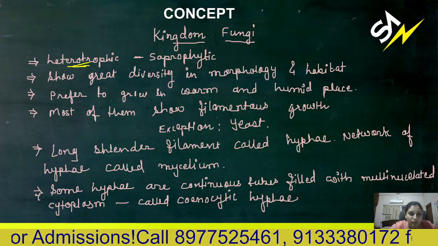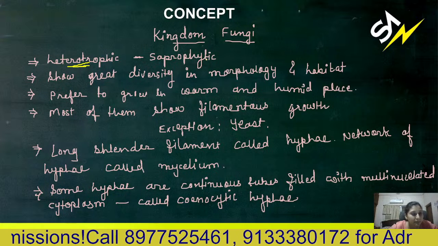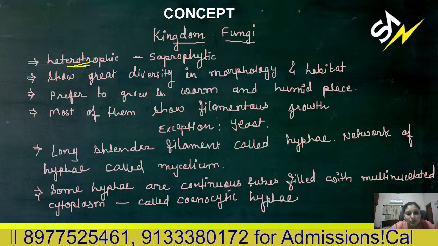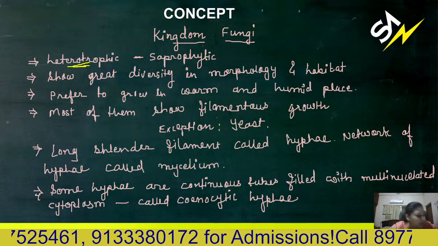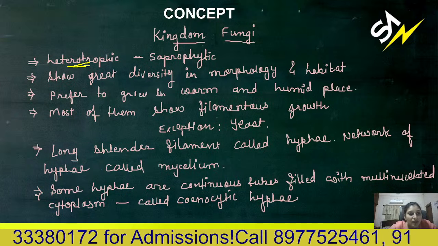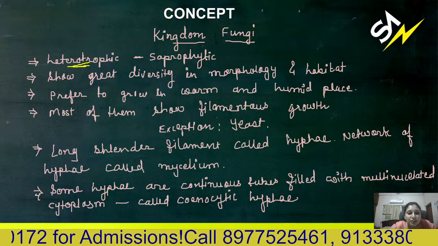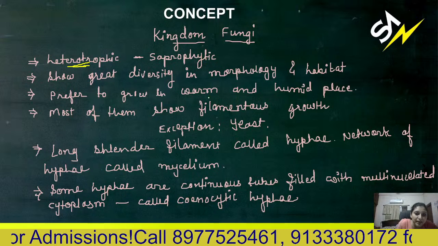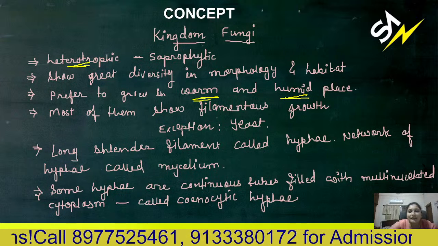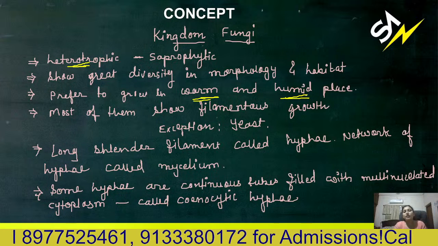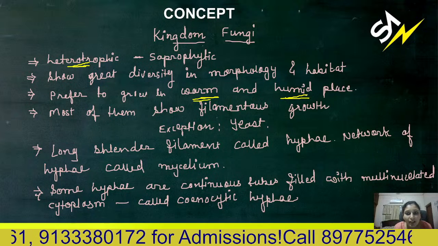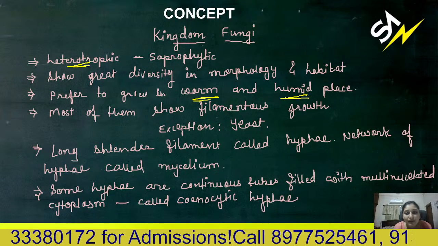They show great diversity in morphology and habitat. You can see different types of morphology, from unicellular to multicellular filamentous growth. You can observe them in different shapes, and their preferable condition is a warm and humid place. Their main preference is a humid place. Right now it's the rainy season, so you can expect more fungi to grow in this season.